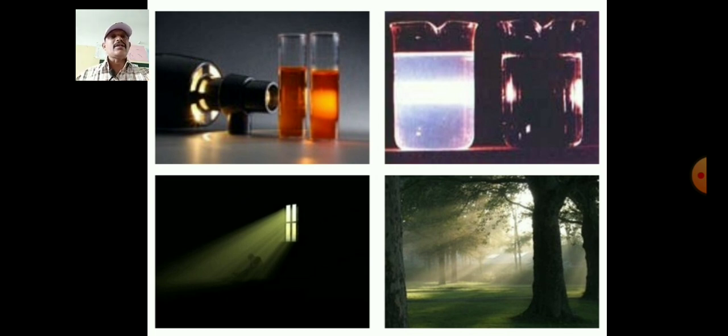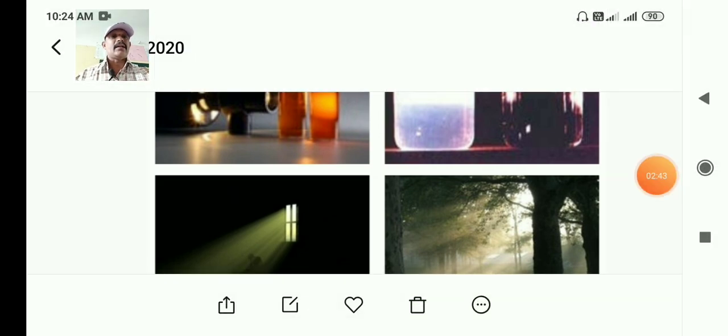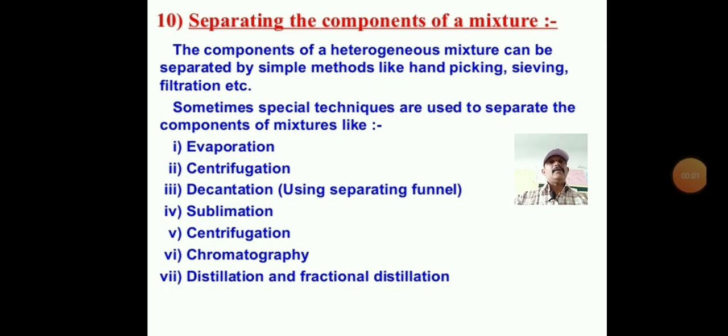Okay, this is a new slide and a new point in this chapter: separating the components of a mixture. The components of a heterogeneous mixture can be separated by simple methods.